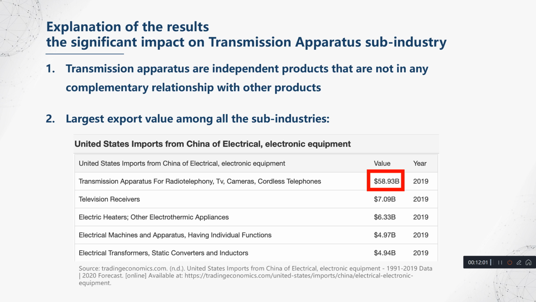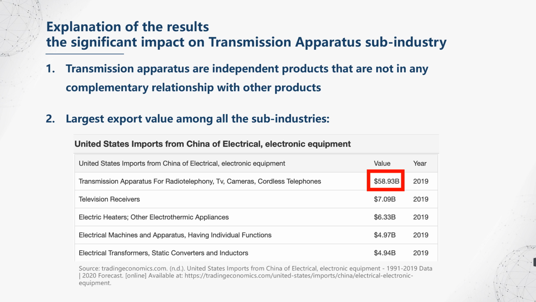Among the four sub-industries, the transmission apparatus sub-industry is the one that has been most negatively influenced, and there could be two possible reasons behind this. First, transmission apparatus are mostly independent products that can be used directly without any value-added process, and this non-complementary relationship can result in a high price elasticity of its product, so the demand for transmission apparatus may drop significantly after the imposition of the additional 25% tariff.